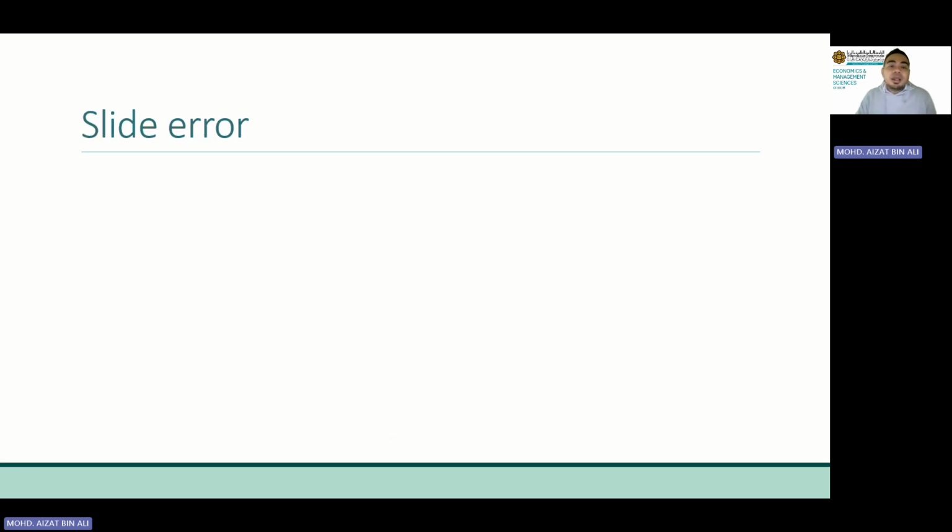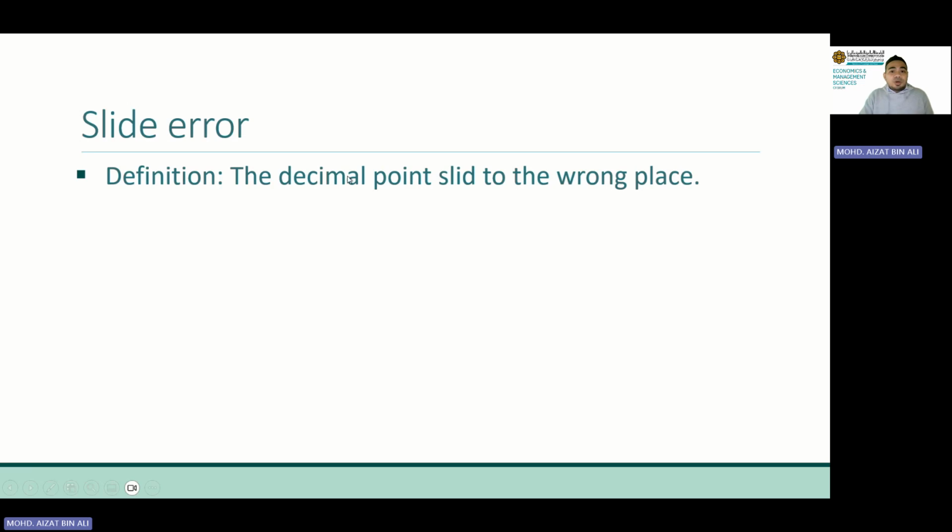Number two, we have slide error. The definition of slide. What is slide? Slide means sliding door, it slides, right? In Malay, we call it meluncur, it moves. So in this case, we are talking about the decimal point. What moves? The decimal point. The decimal point slid to the wrong place.